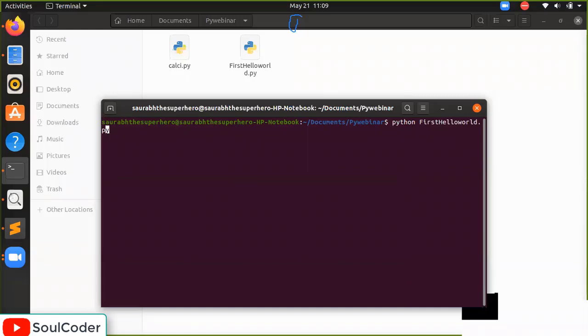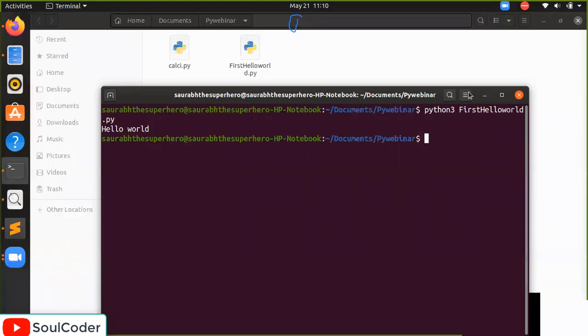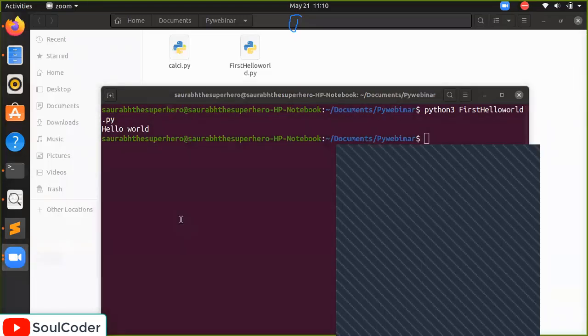If you are using Windows, then you have to write it. I am using Ubuntu, so I have to write python3. If I press enter, then this program will run. Now what is this? I am going to zoom in. Okay, I hope it is visible now. I am asking again for the terminal.